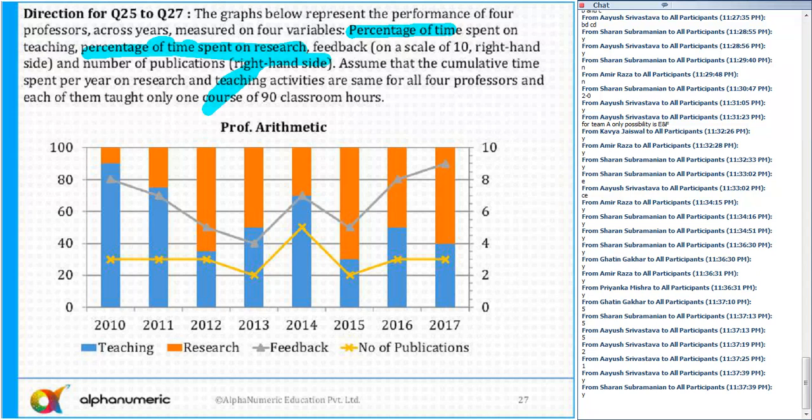Then it says feedback on a scale of 10, right hand side, and the number of publications, we need to look at the right hand side also.